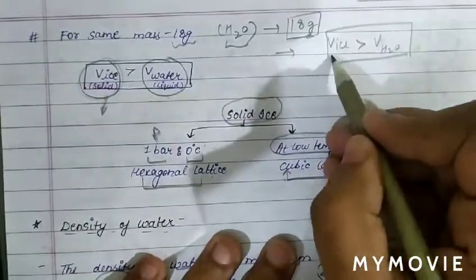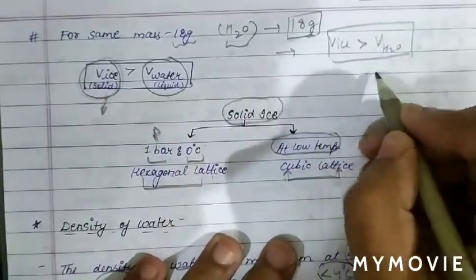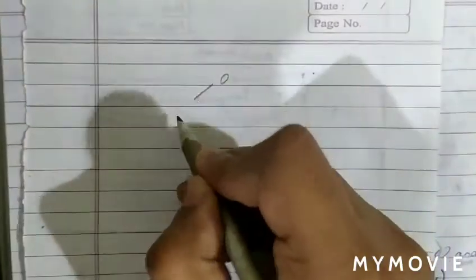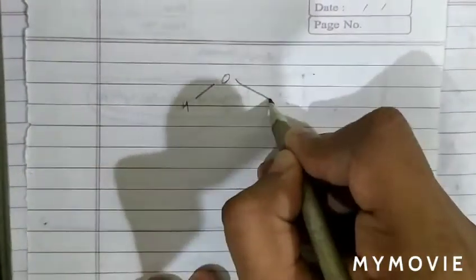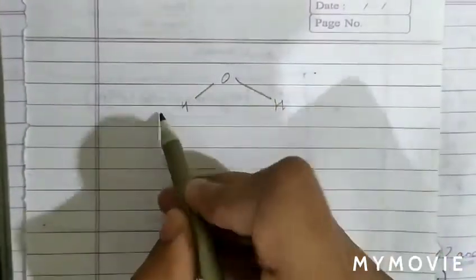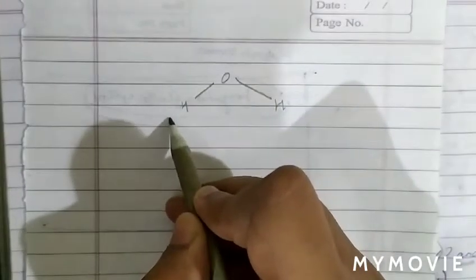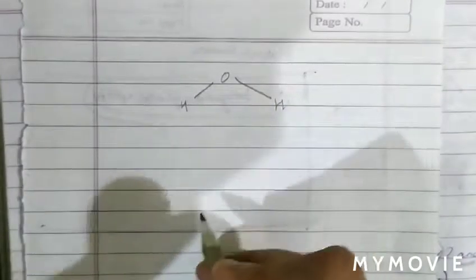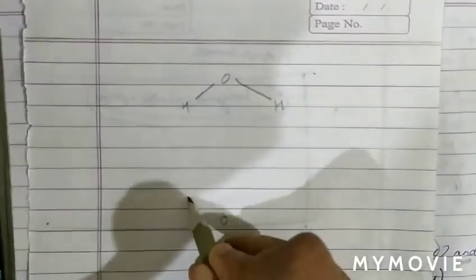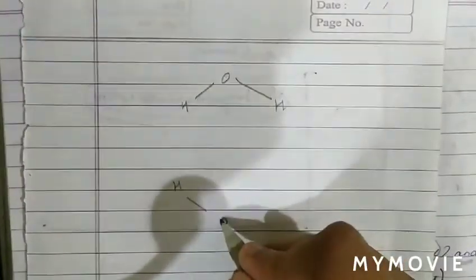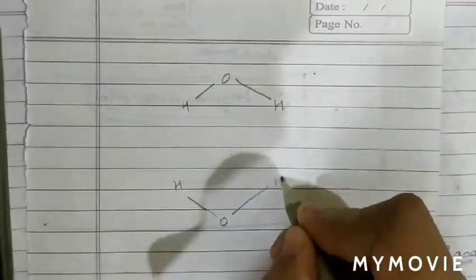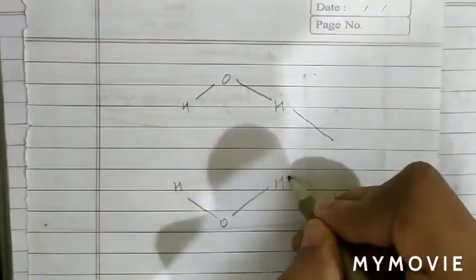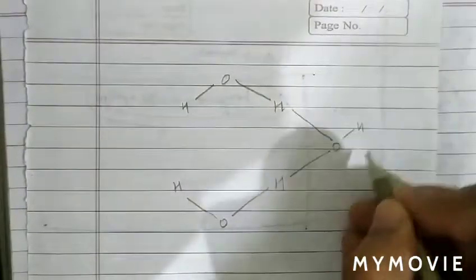Because in case of ice, the structure of ice is like that, in which the water molecules are surrounded. One water molecule is basically surrounded by 4 water molecules, in this way. There are 2 water molecules, and again there are 2 water molecules.